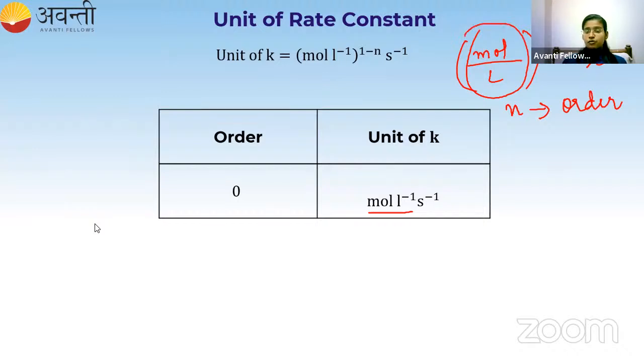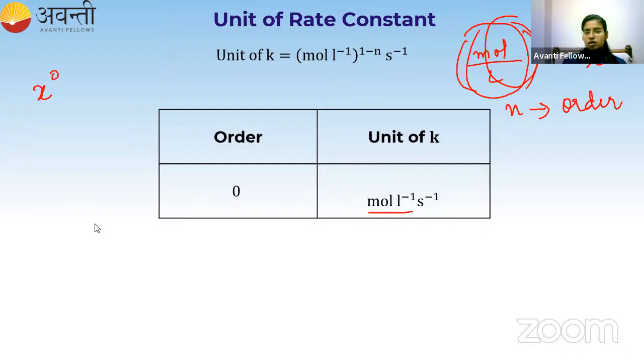Okay. So if the order is equal to 1, I have to substitute n is equal to 1. So I will get 1 minus 1, which is 0.